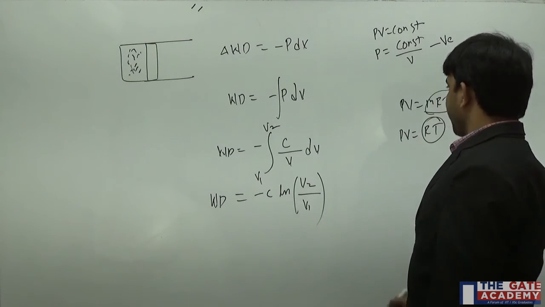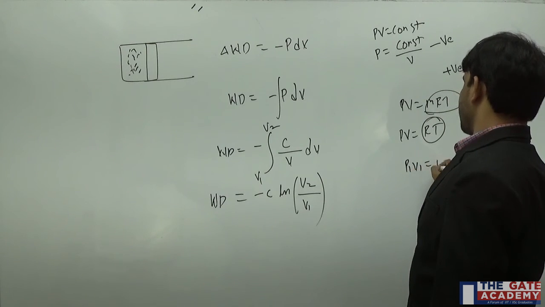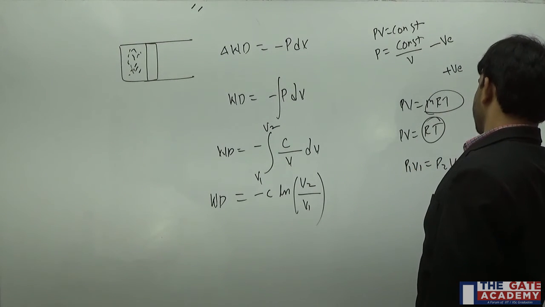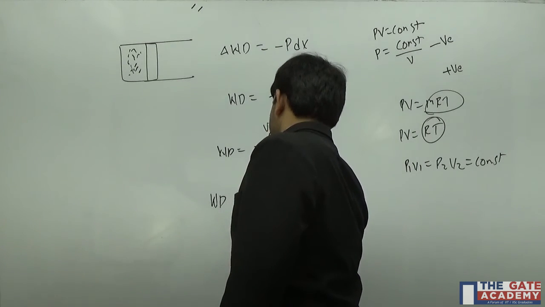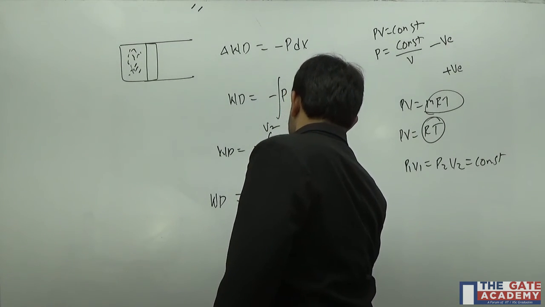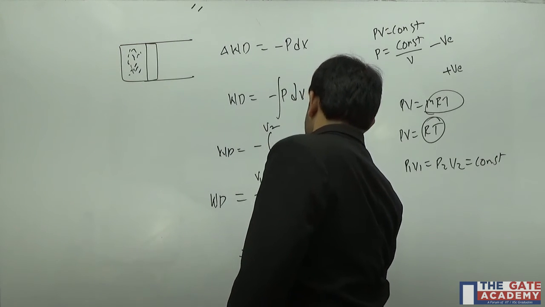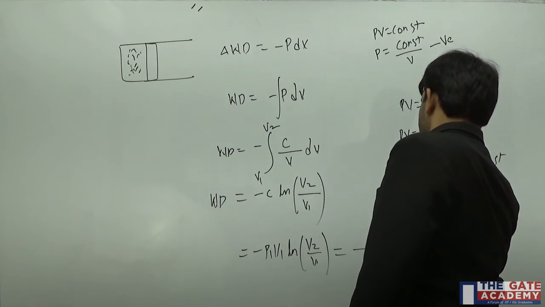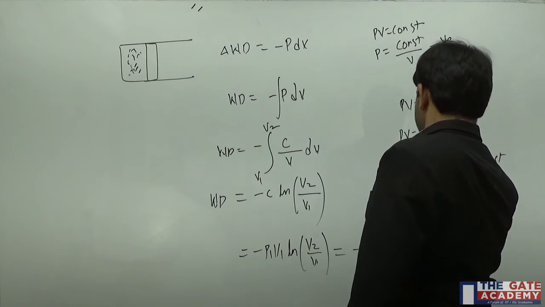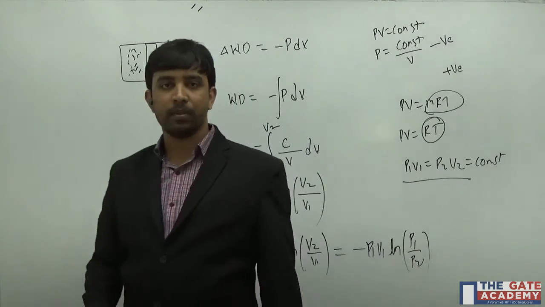Therefore P1 V1 equals P2 V2, which is constant. So minus C is minus P1 V1 log V2 by V1, and since V2 by V1 is P1 by P2, I can write minus P1 V1 log P1 by P2.